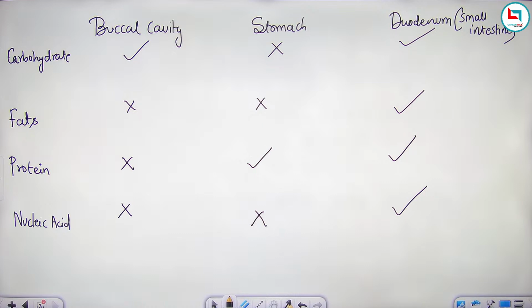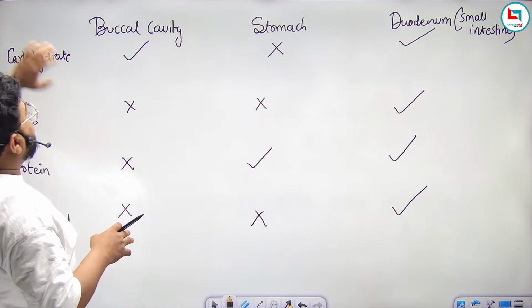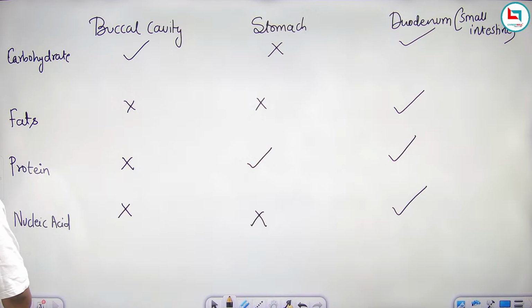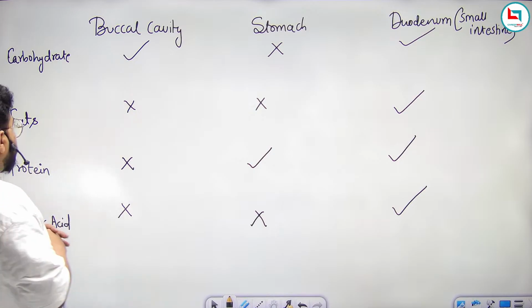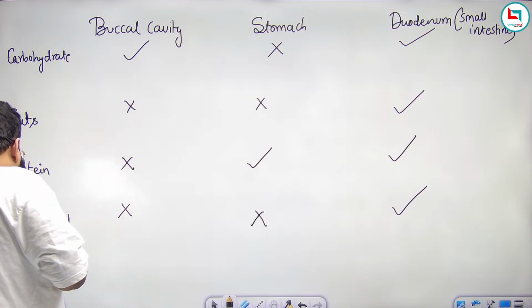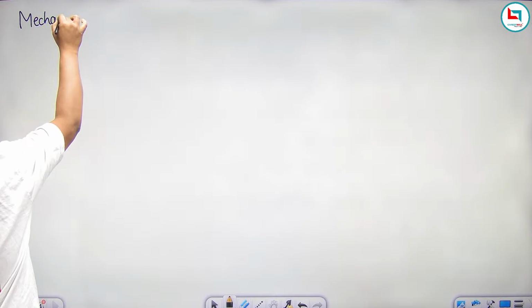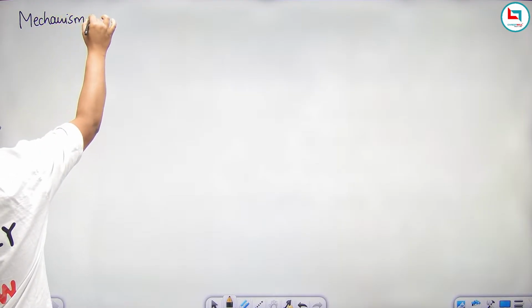Now, we have to understand one by one the mechanism of digestion for carbohydrate, for fats, for protein, and for nucleic acid. So first of all, I am going to discuss the mechanism of digestion of carbohydrate.